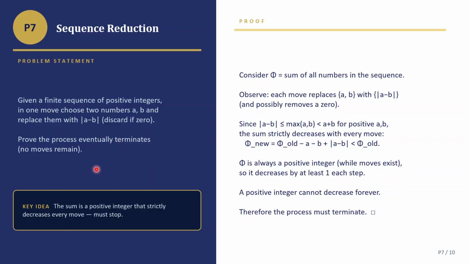No move for me. Okay, let's say you have n positive integers. So you keep on eliminating numbers, right? Because if we replace a and b with a minus b, then one number is reduced. Like that, if you keep on repeating, only one number will remain, which means there's no moves left to do. You can't do any move with just one number. If you write the same number again, it will be discarded because of zero.